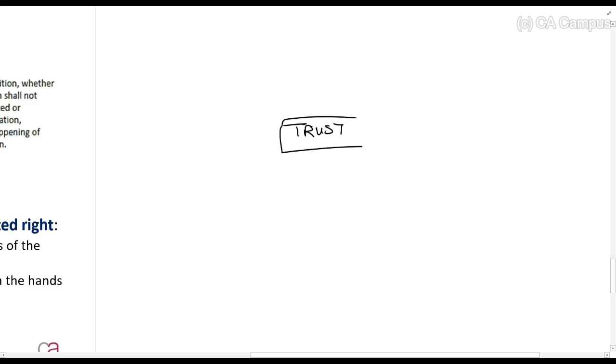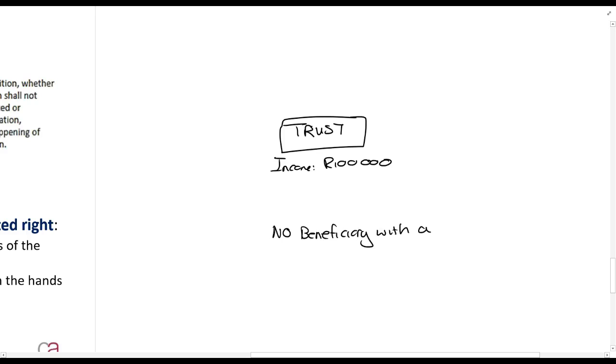This is the one I believe most students make mistakes in, but it's by far the easiest one, if you just understand and listen carefully to what it says here. This trust earns income of 100,000 rands. There is no beneficiary with a vested right.